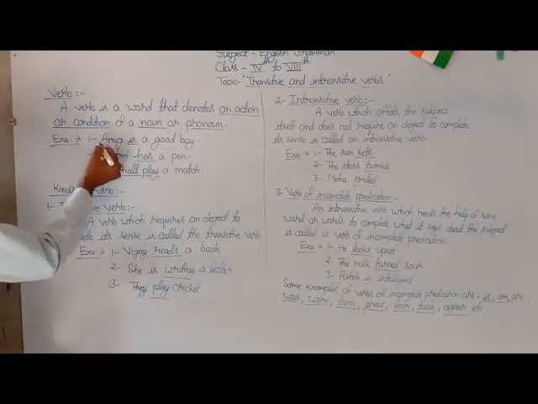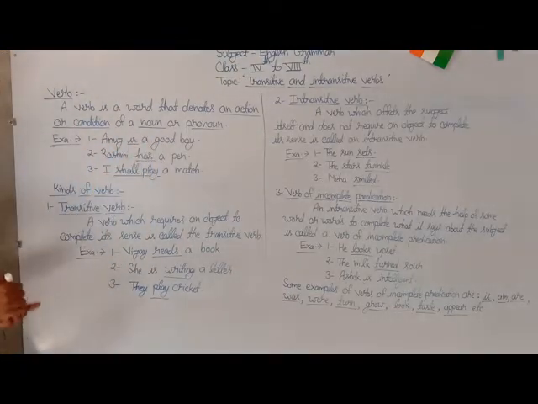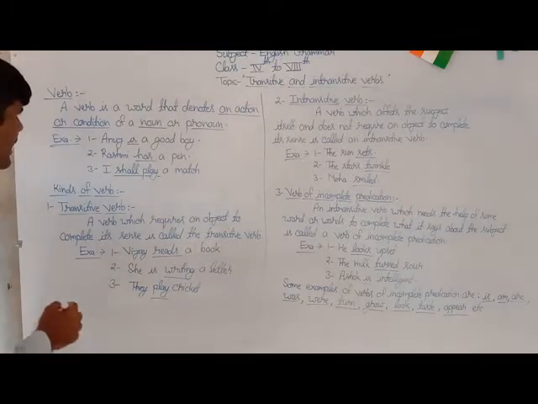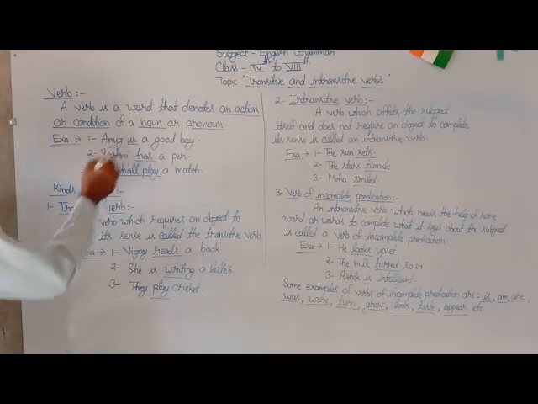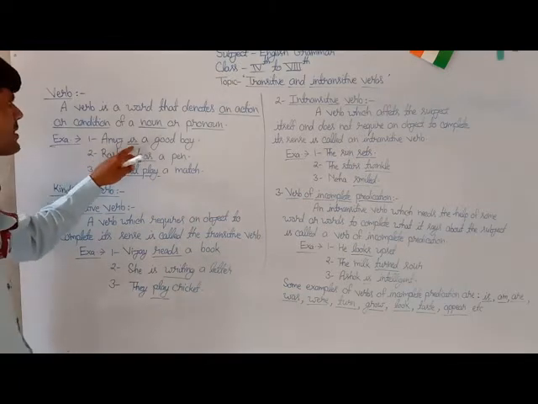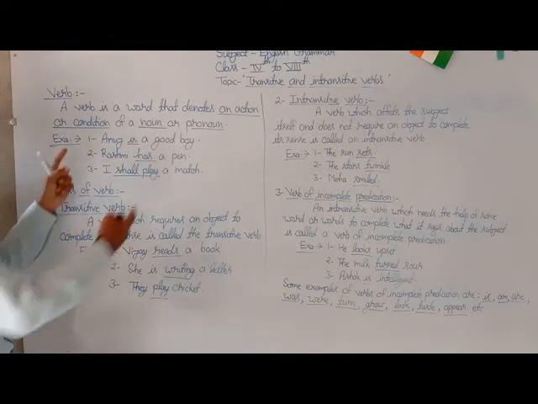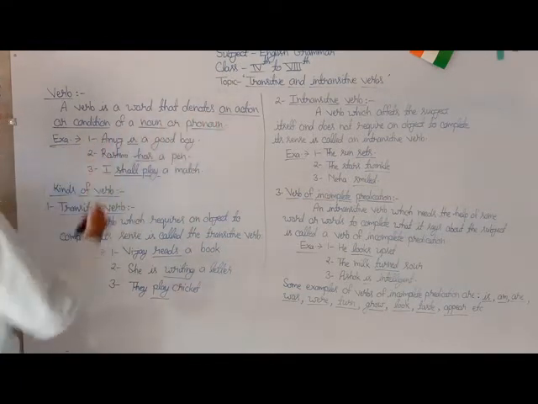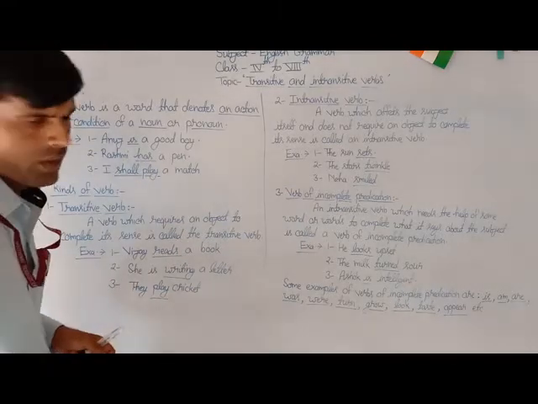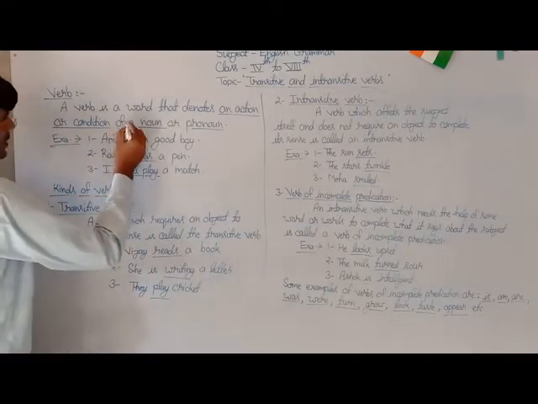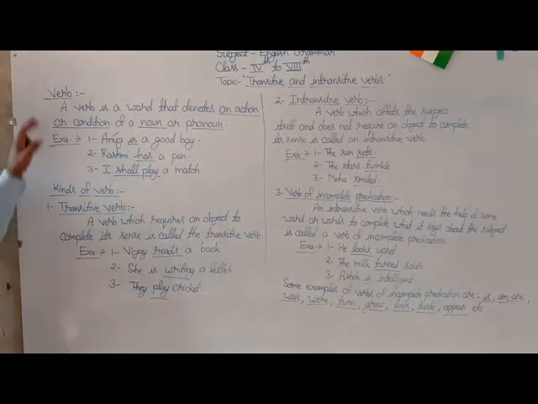For example, Anuj is a good boy. Here the underlined word is. It is a verb because it expresses the action or condition of the noun Anuj. So this is counted as a verb.